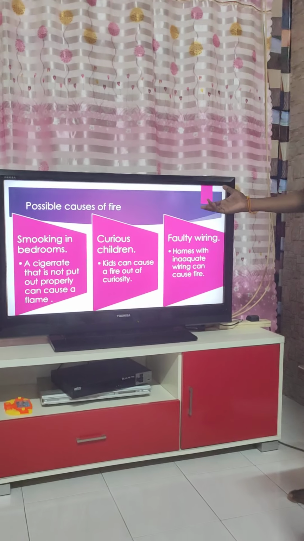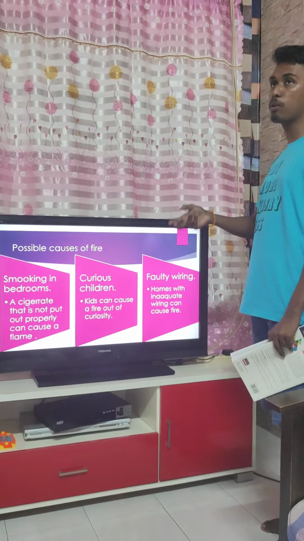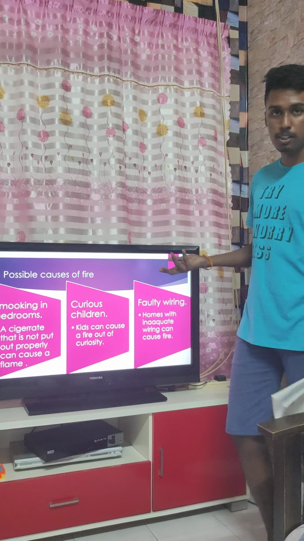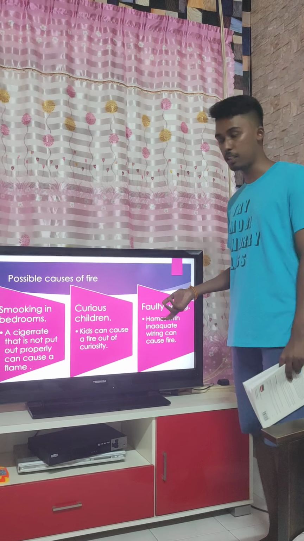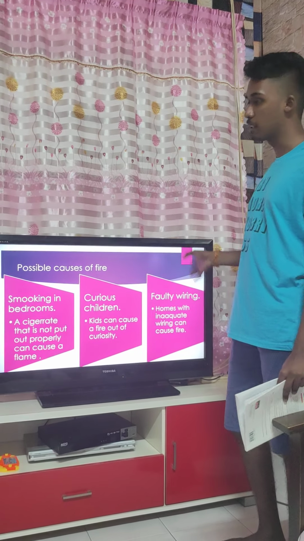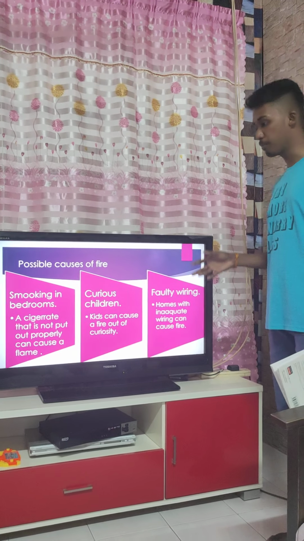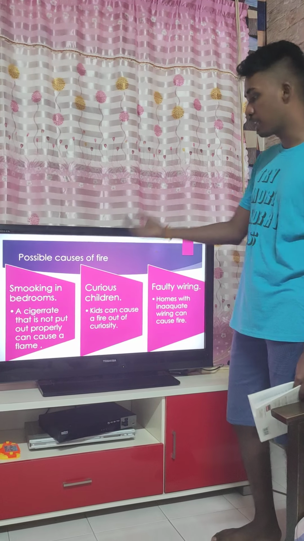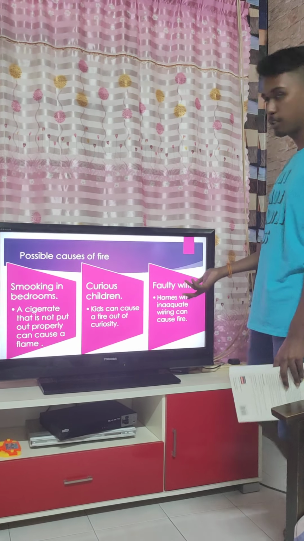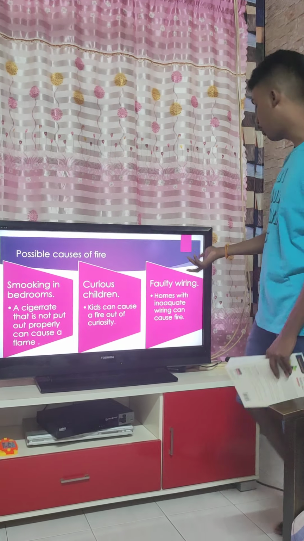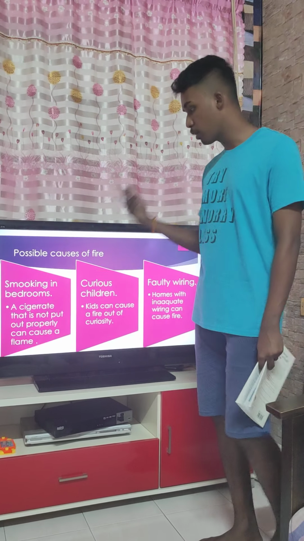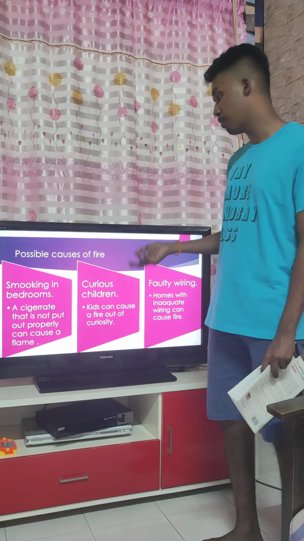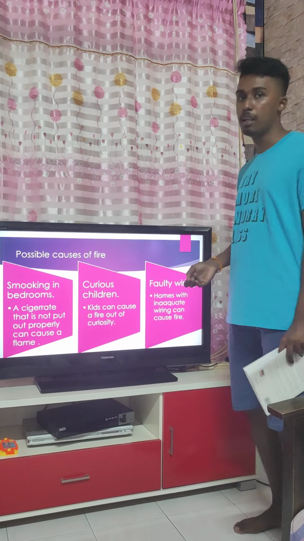Next, possible causes of fire. When it comes to a residential site or a house, there are many possible causes of fire, but three basic mistakes that people make are smoking in bedrooms, curious children, and faulty wiring. A cigarette that is not put out properly can cause a flame.